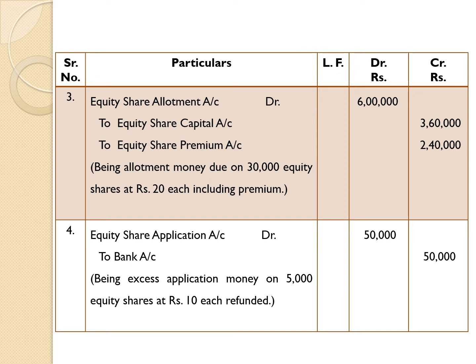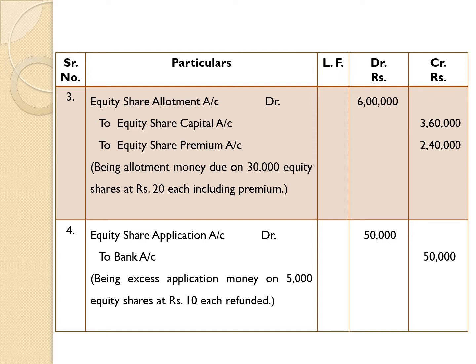Here, while giving credit, we are considering two aspects. One aspect is capital portion and another aspect is premium portion. Premium rupees 8 per share, out of 20 gone. It means remaining amount is rupees 12 per share. 12 into 30,000 equity shares is equal to 3,60,000 as related to capital.